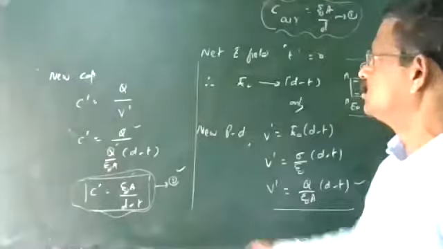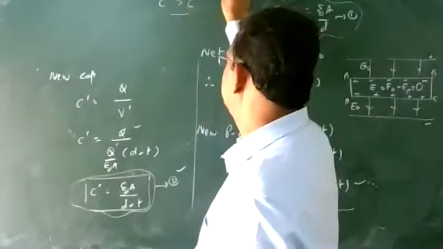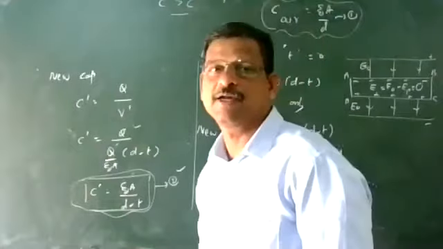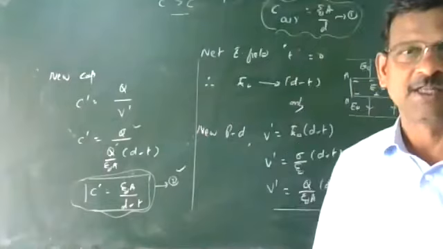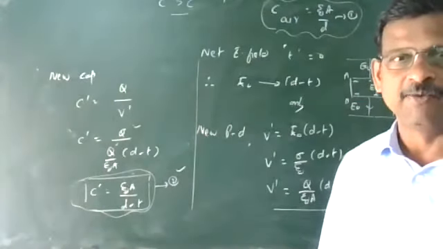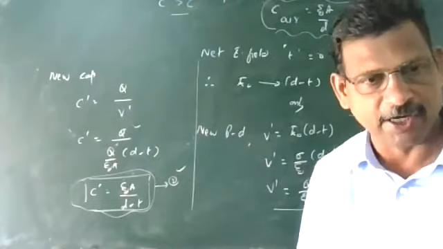So what is the conclusion? C dash is greater than C. Capacitance increases by introducing a conducting slab in between the plates. So this is another way: you can even keep a conducting slab in between the plates of a capacitor, and capacitance will increase.